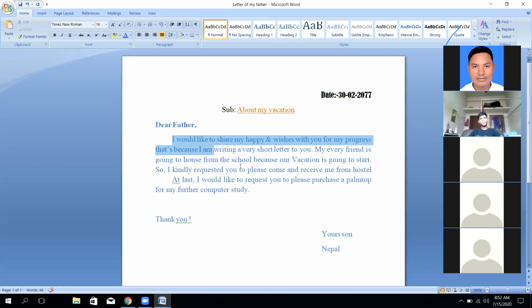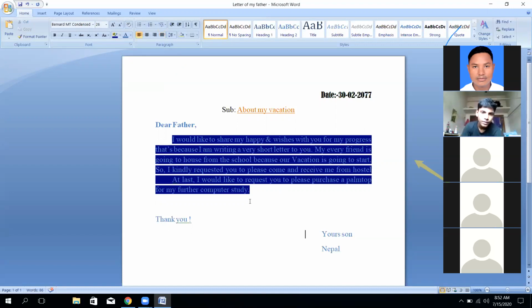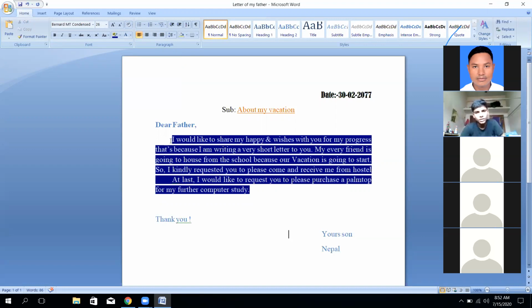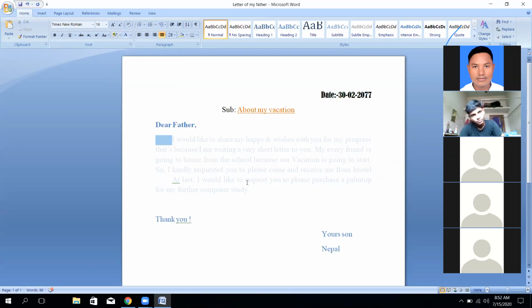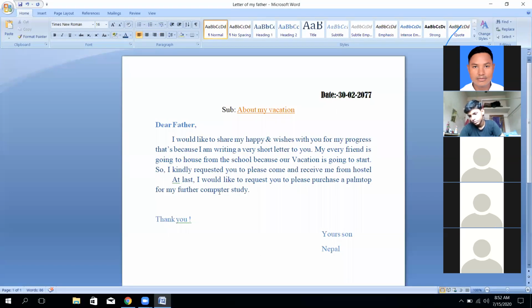After the selection of this text, we can utilize this option, known as the text highlight color. If you press any color, then the computer will apply it to the selection. This is the combination of colors. If you want to reverse it again, then after selection you can utilize the no color option, and if you select the correct color, it will come again. So these are all the basic things that we need to utilize.